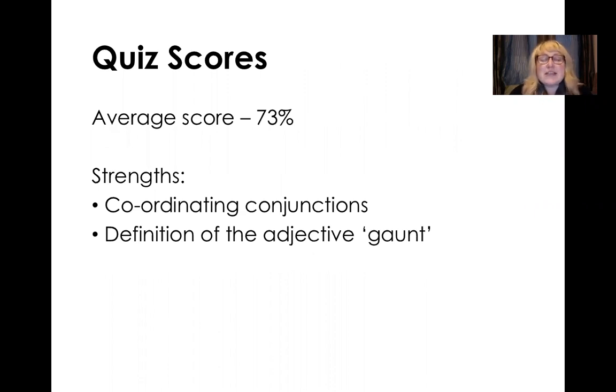So first of all, I just wanted to celebrate our successes by looking at the quiz scores. Our average score was 73%, which is quite good. Generally we aim for around 80% to show that we fully understand a topic in things such as this. But I thought, considering the circumstances, 73% was a really admirable score. So I wanted to share it.